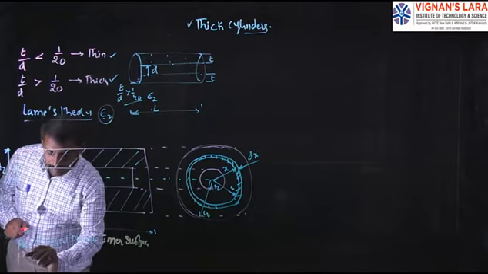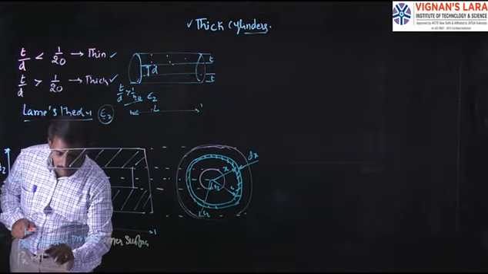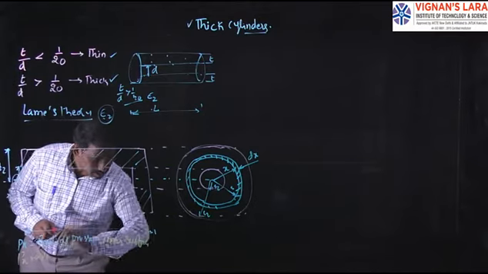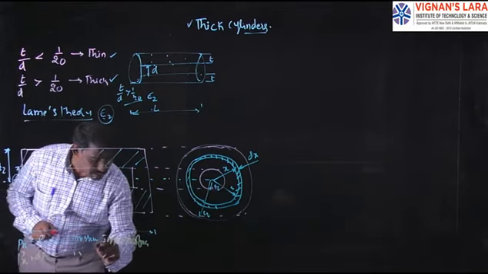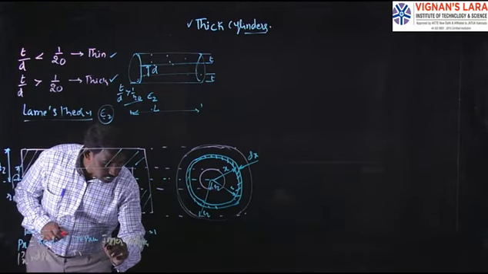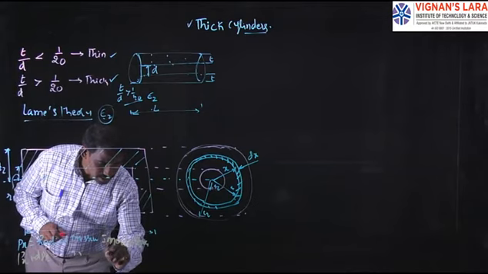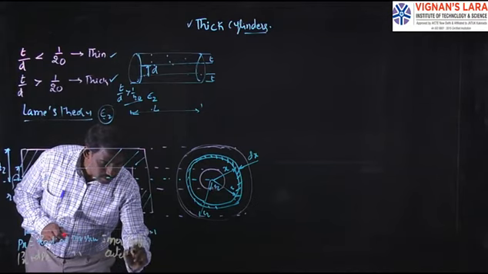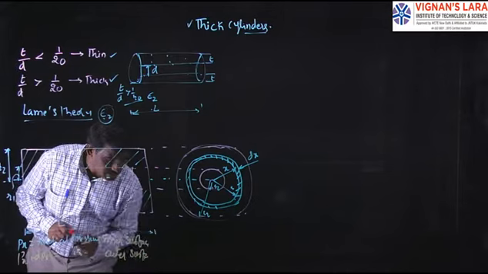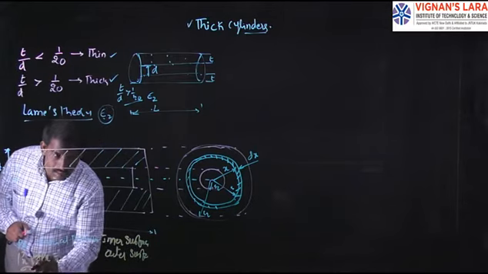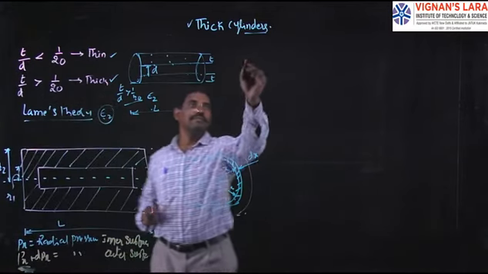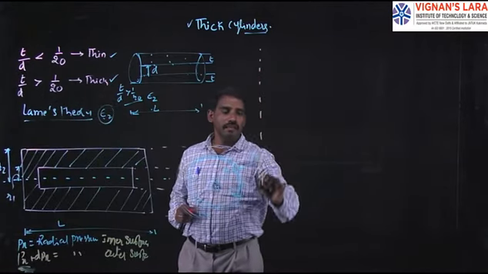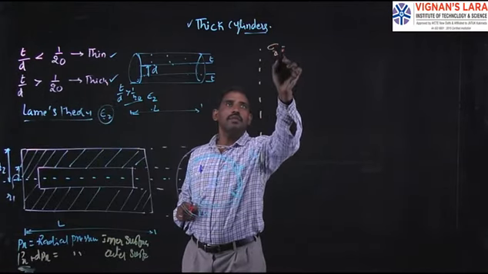Next, Px plus dPx is the radial pressure on the outer surface. Sigma x is the hoop stress.